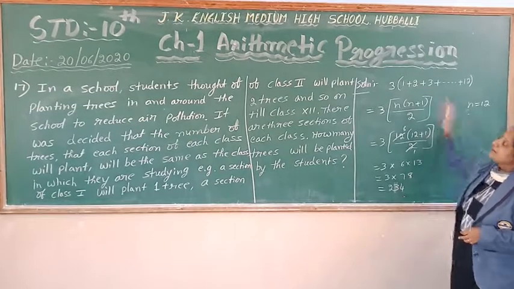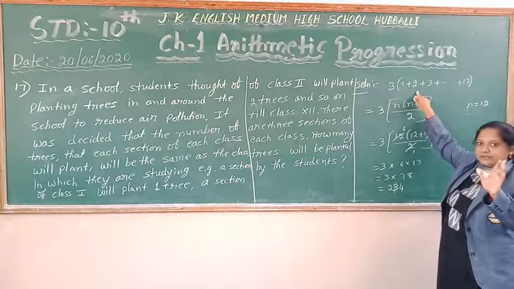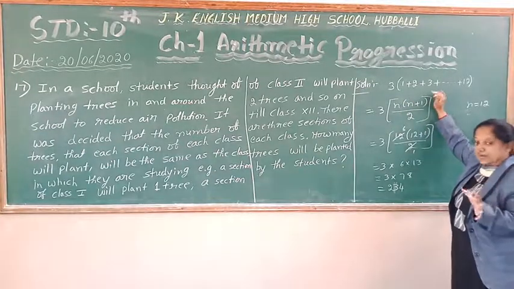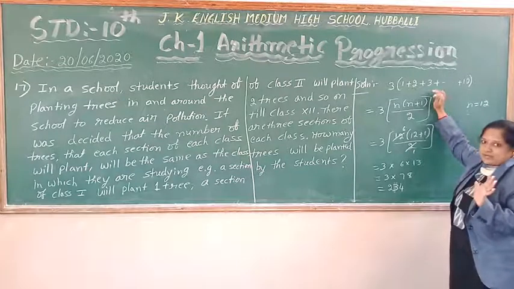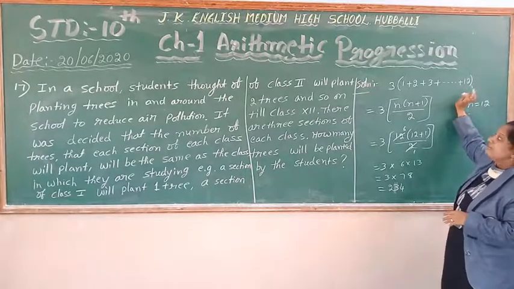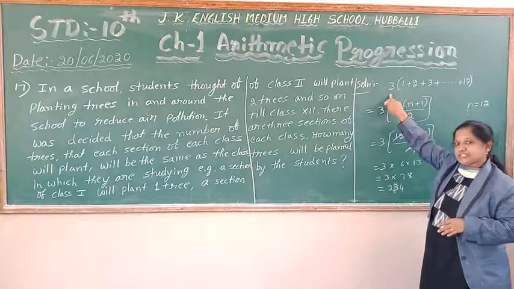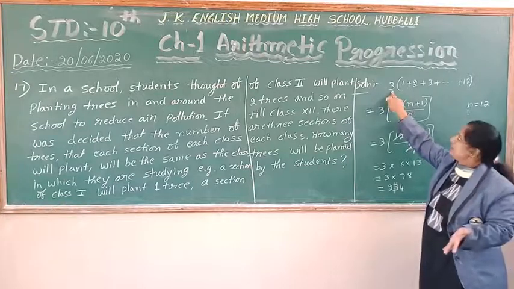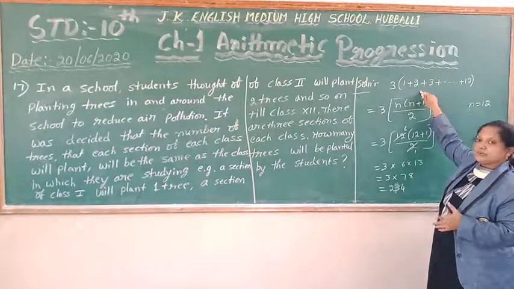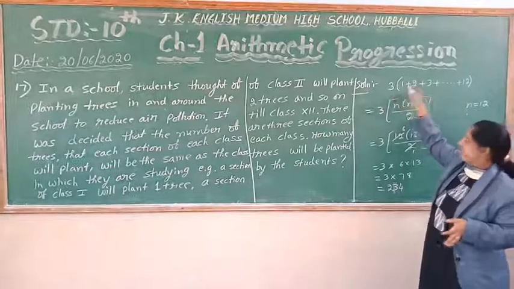See now, first standard 1 plant, second standard 2 plants, third standard 3 plants. Like that, according to class, they are going to plant the trees. So I have written up to 12 standard. But for each class, how many sections are there? 3 sections are there. So I have written 3 common. 3 into first standard, 3 into 2 for the second standard, 3 sections are there, third standard 3 sections are there. Like this it becomes.